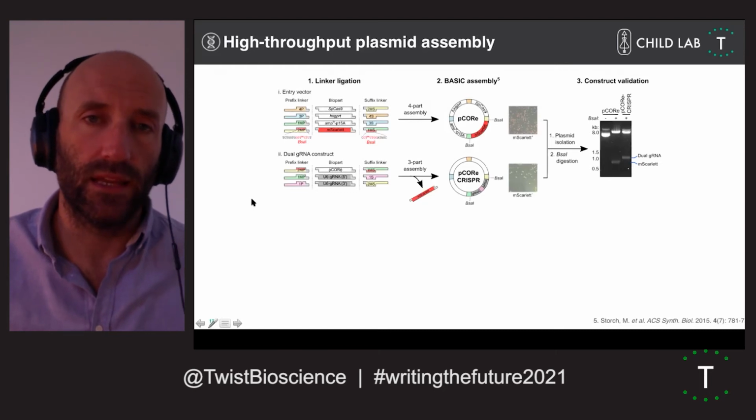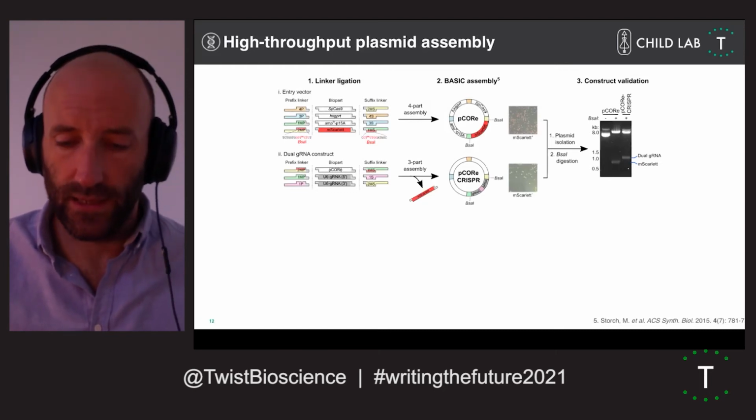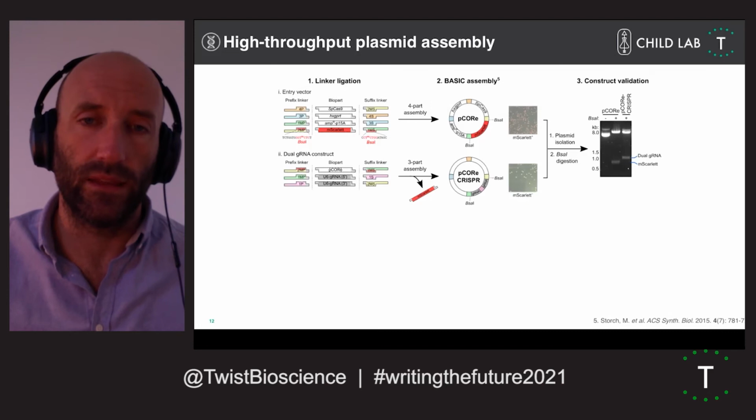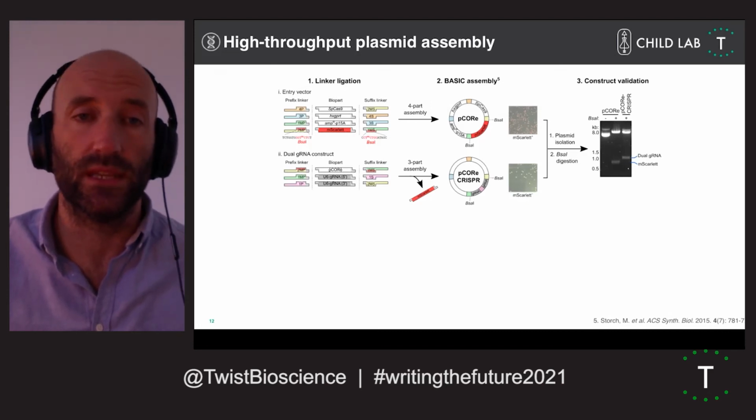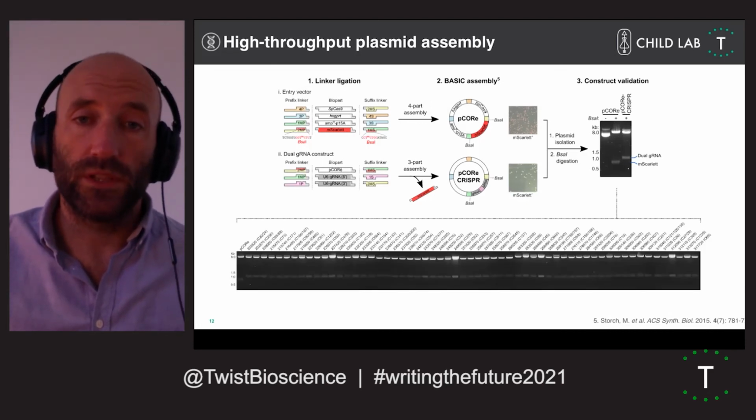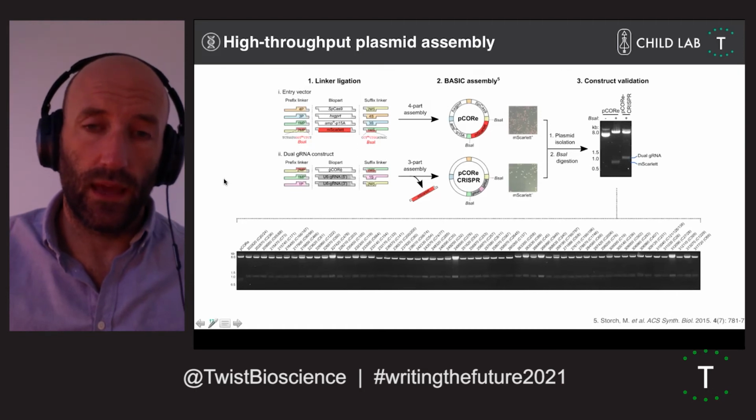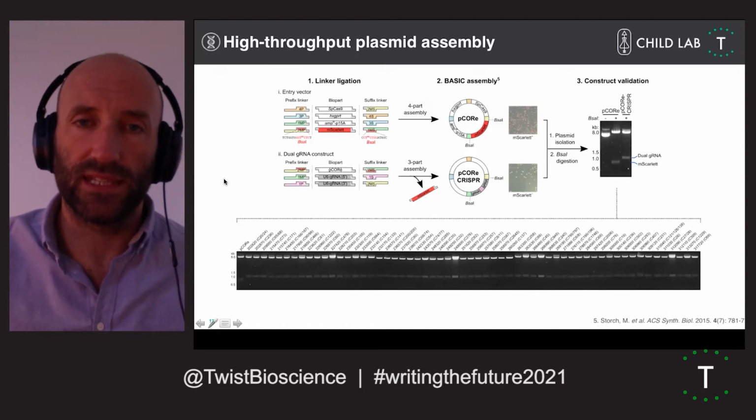And I think that's really an issue of scale, and I would highly recommend thinking about these synthetic DNA approaches. We were able to generate all of our plasmids within about a week, actually, once we'd got this strategy set up.